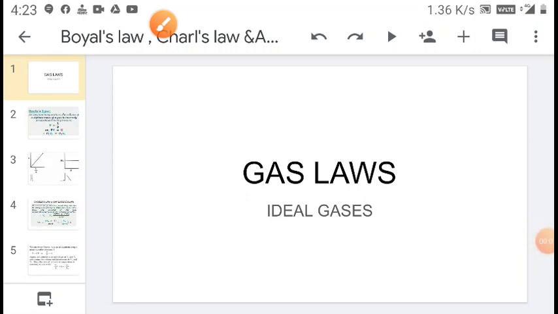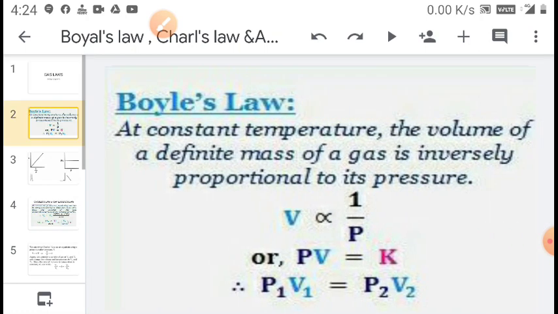In our previous class, we discussed the general properties of gases. The nature of gas may be different, but all the gases obey certain gas laws. Those gas laws are Boyle's law, Charles' law, Avogadro's law, Dalton's law of partial pressure, and Graham's law of diffusion. Now we will start these gas laws one by one. The first is Boyle's law.